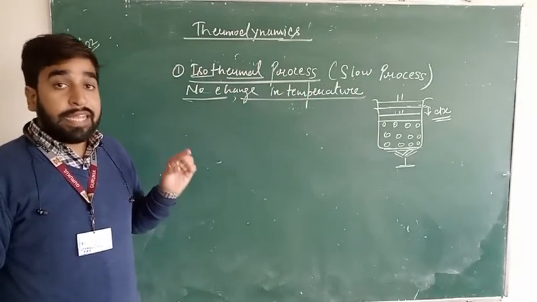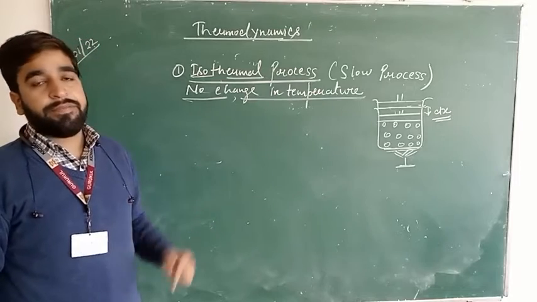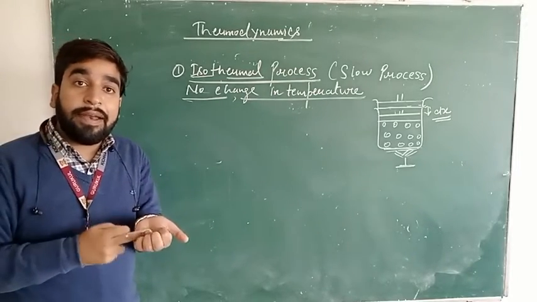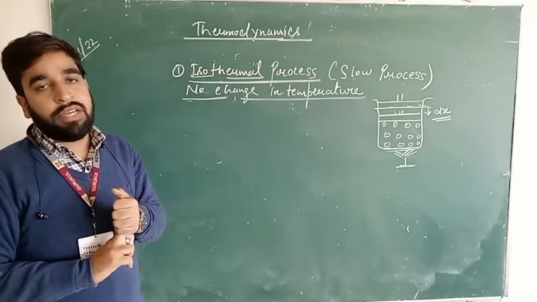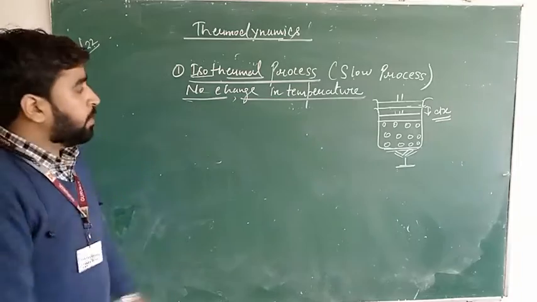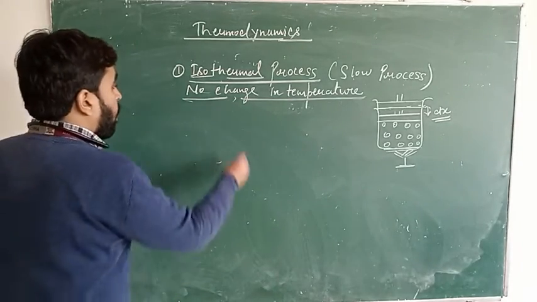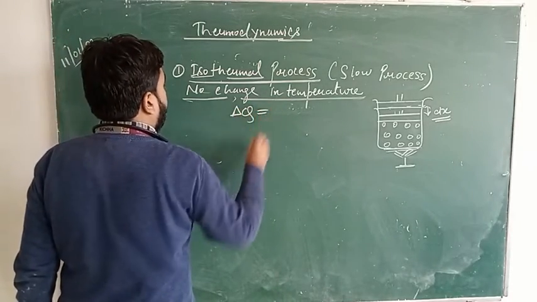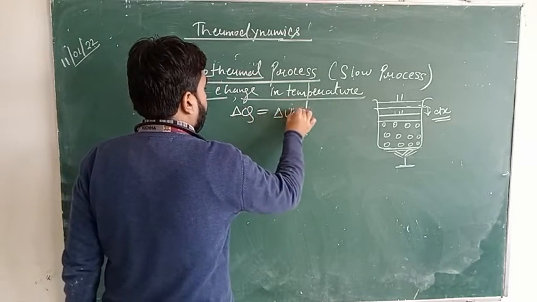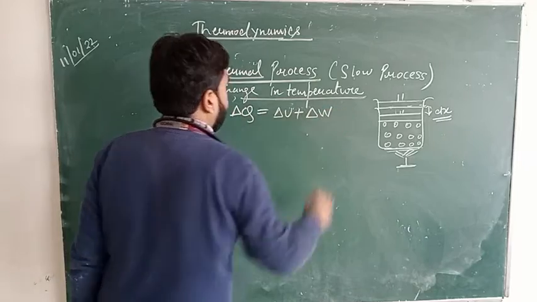It means the internal energy will decrease, because whenever there is an expansion, work is done by the system. And when work is done by the system, internal energy will decrease. How will this help out? How can the first law of thermodynamics be applied to this case? Isothermal: del Q is equal to del U plus del W.